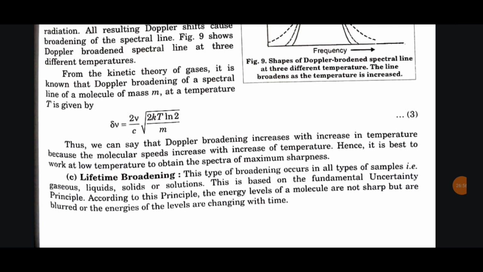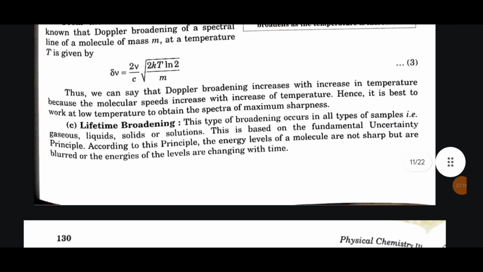C. Lifetime broadening. This type of broadening occurs in all types of samples, that is, gases, liquids, solids, or solution. This is based on the fundamental uncertainty principle. According to this principle, the energy levels of a molecule are not sharp but are blurred, or the energies of the levels are changing with time.